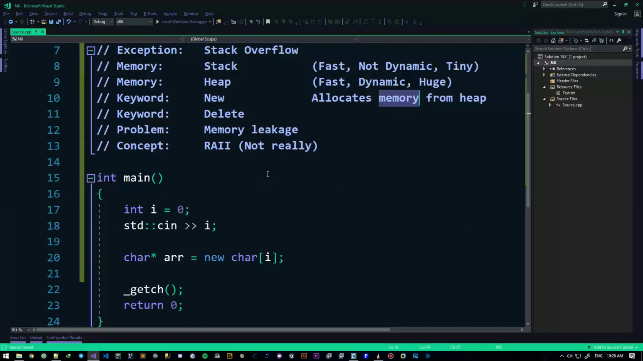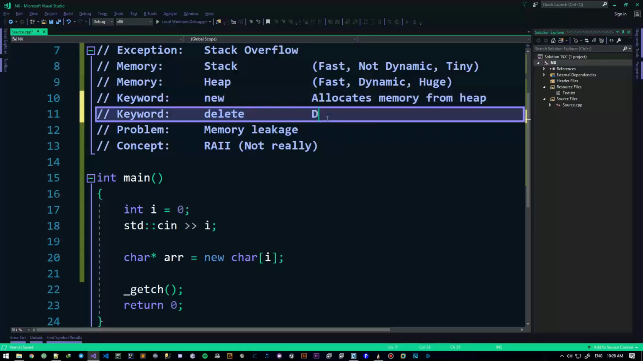The operating system is going to say, okay, but you've got to give it back. And you're going to say, yeah, okay, cool. The way you give back the memory is with the delete keyword. So new allocates memory from the heap, and delete deallocates memory.